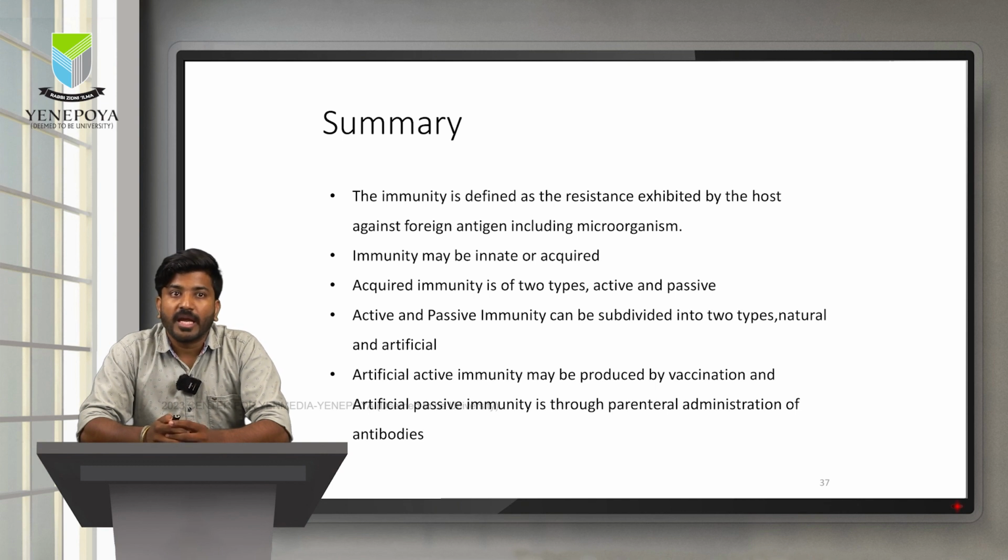To summarize, immunity is defined as a resistance exhibited by the host against foreign antigen including microorganism. Immunity may be innate or acquired. Acquired immunity is of two types, active and passive. Active and passive can be subdivided into two types, natural and artificial. Artificial active immunity may be produced by vaccination, whereas artificial passive immunity is through parenteral administration of antibodies.